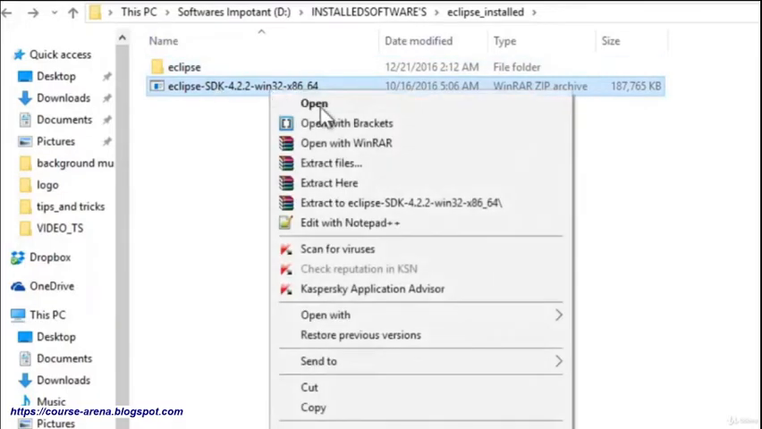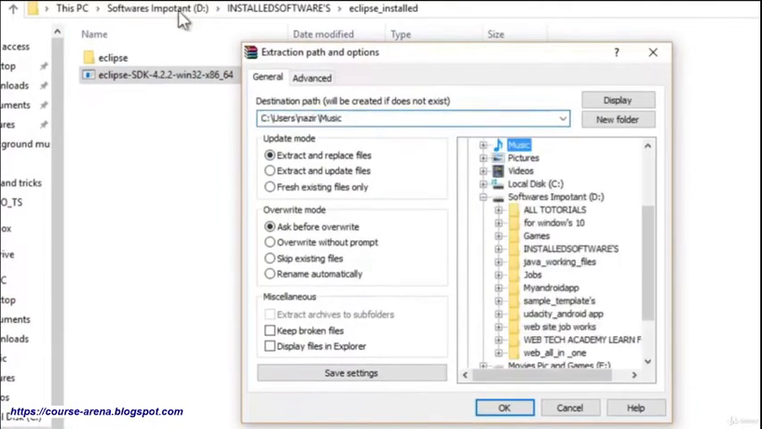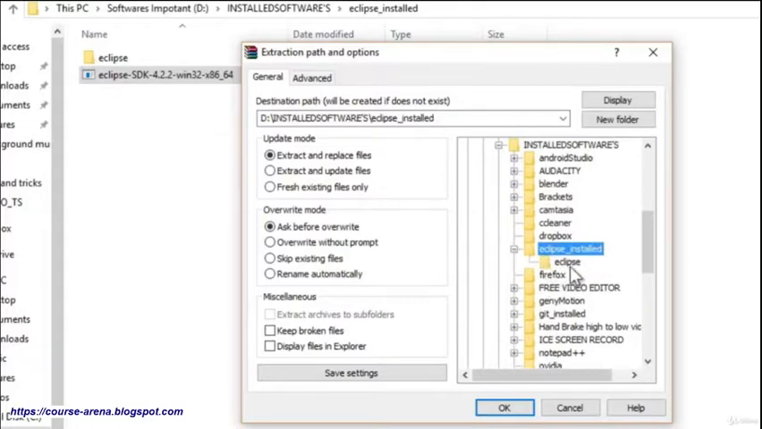So I'm going to right click on it and click extract files. Here I'm going inside my D drive, as you can see the path over here. Here I have installation software, and inside this one it is Eclipse installed, and here is the Eclipse file which we have just created right here.